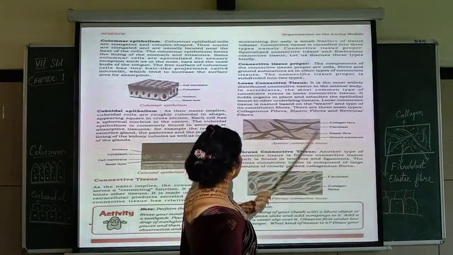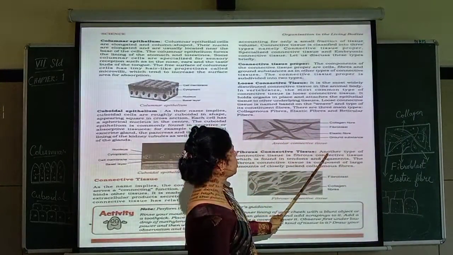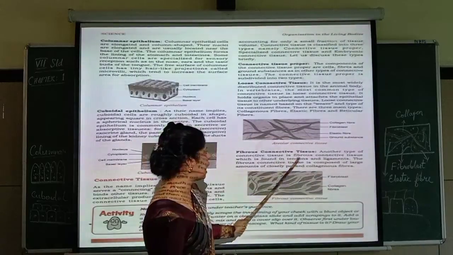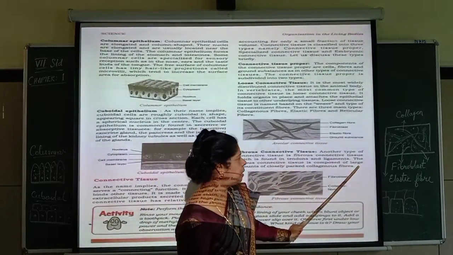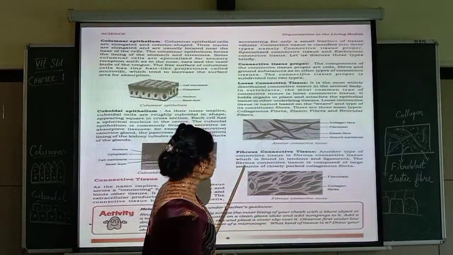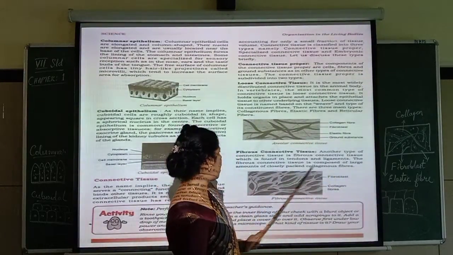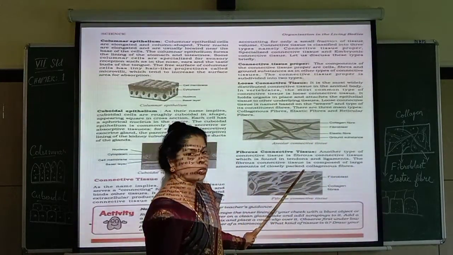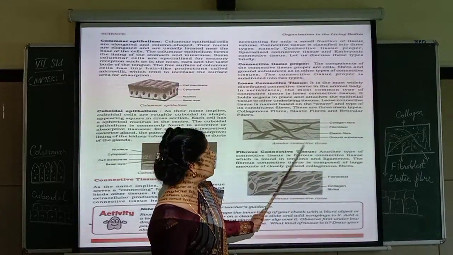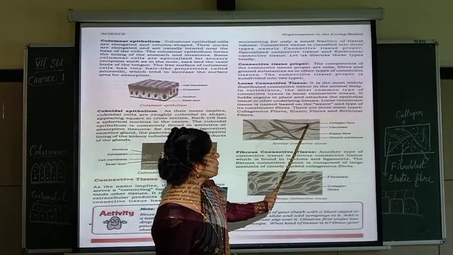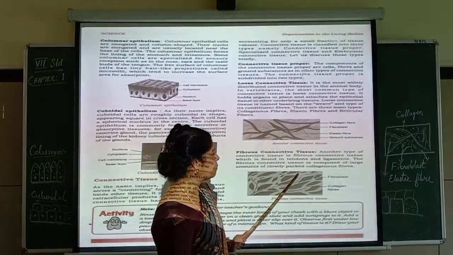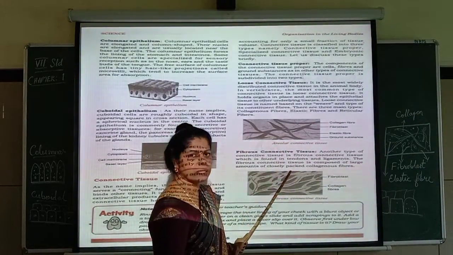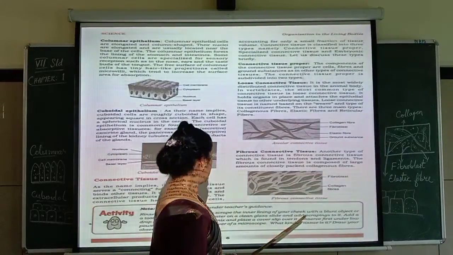So here, what is that? Yeah, fibrous connective tissue. Another type of connective tissue is fibrous connective tissue, which is found in tendons and ligaments. The fibrous connective tissue is composed of large amounts of closely packed collagenous fibers. Already I learned collagenous fibers. This is collagen fibers. Understood? So a large number of collagen fibers you see in the fibrous connective tissue.